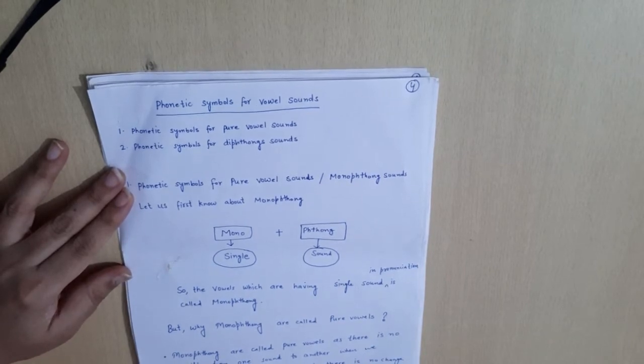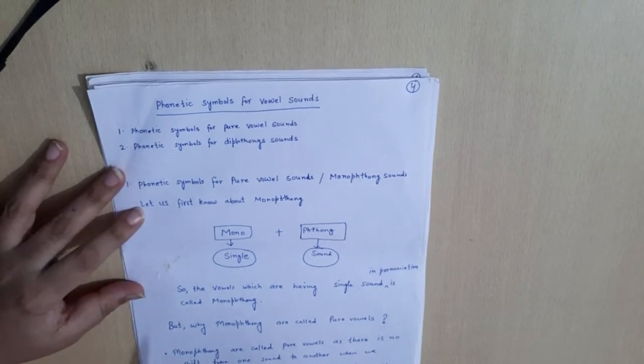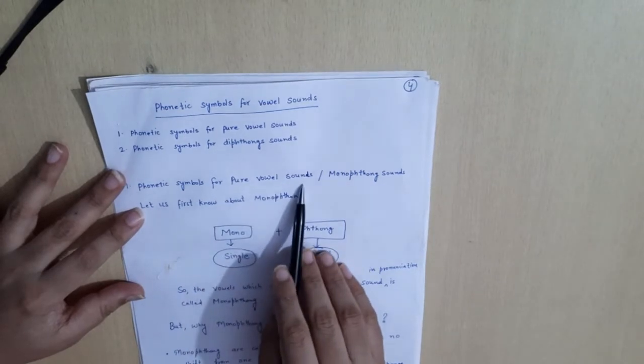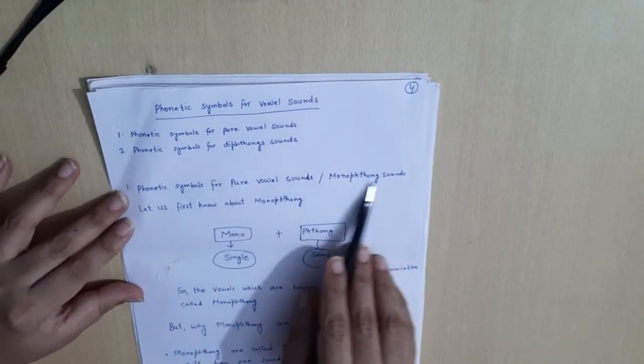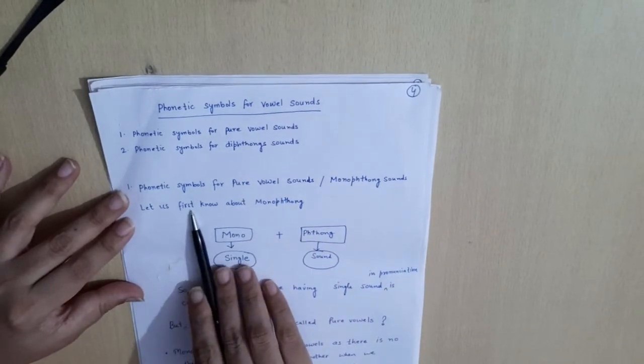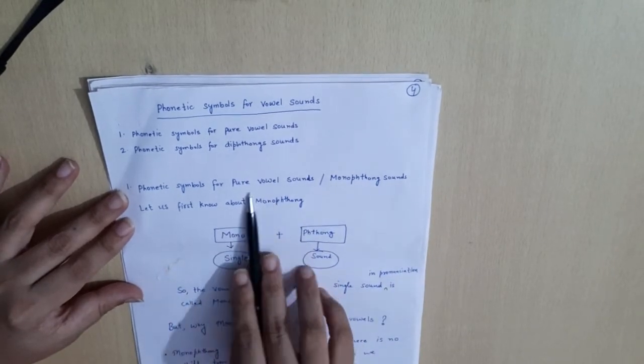Today we are going to start with phonetic symbols for vowel sounds. Okay, phonetic symbols for pure vowel sounds, or we can say that phonetic symbols for monophthong sounds. So let us first of all know about what is monophthong.